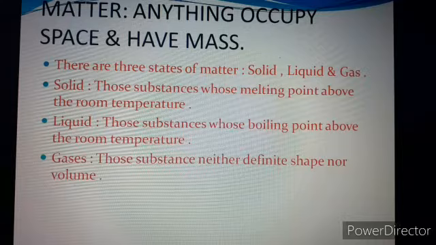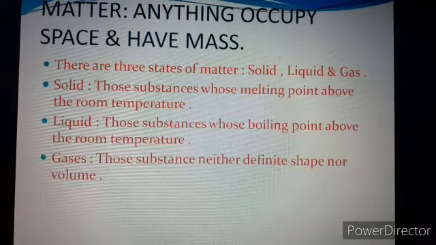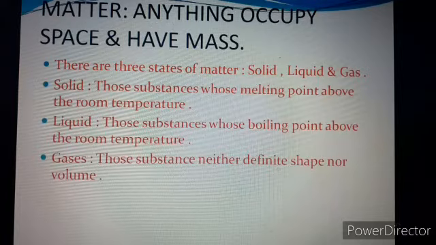Gases are those substances with neither definite shape nor volume, or those whose melting point and boiling point are below the room temperature at atmospheric pressure. In gases, the particles move freely, have maximum kinetic energy and are highly compressible in nature. For example, hydrogen, oxygen, nitrogen are examples of gaseous state, or you can say steam. So these are the three states of matter.